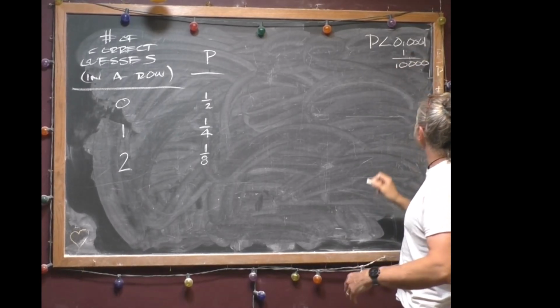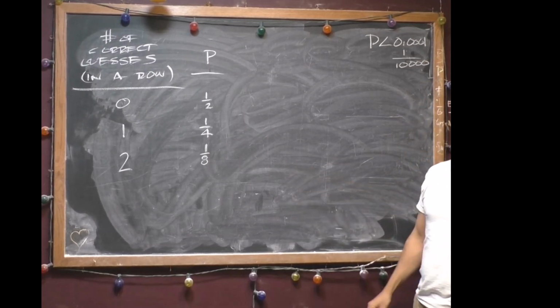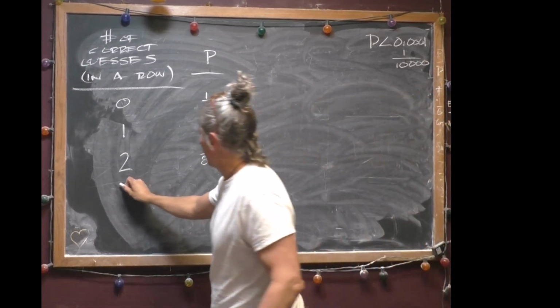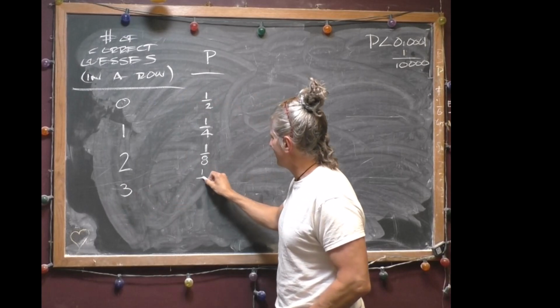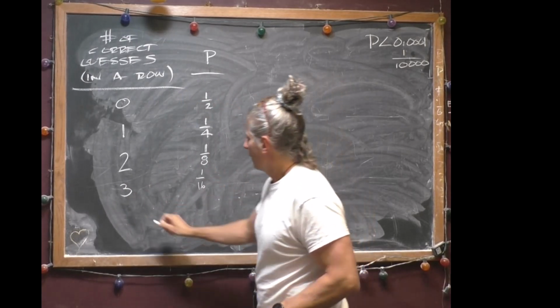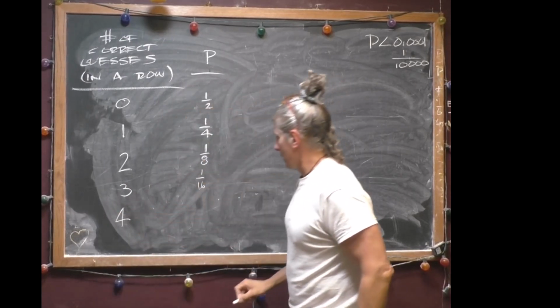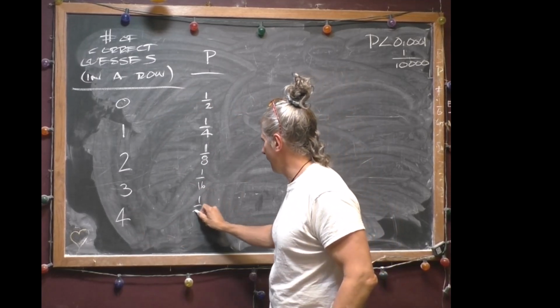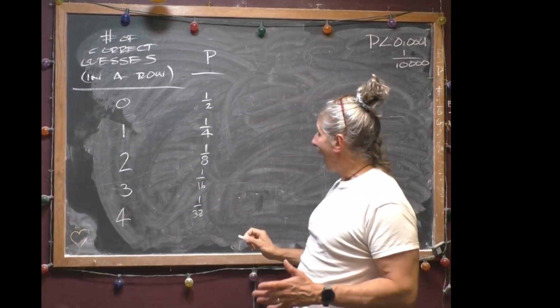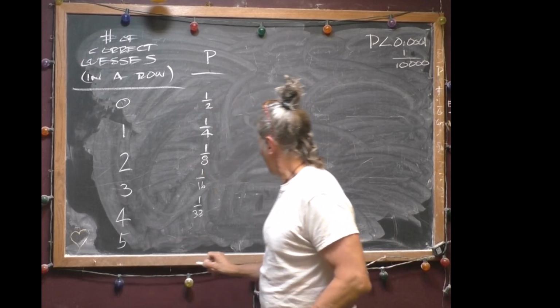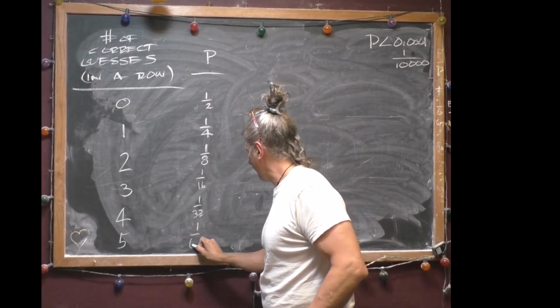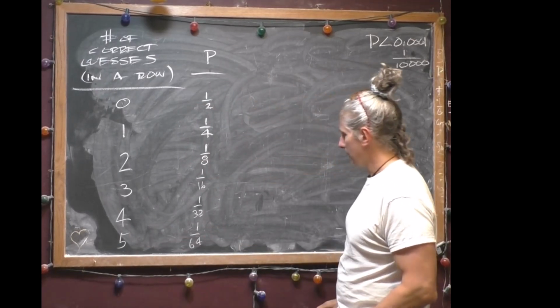We are nowhere near that yet. So let's keep going. 3 will be 1 in 16. 4 will be 1 in 32. 5 will be 1 in 64. We're still not really close.